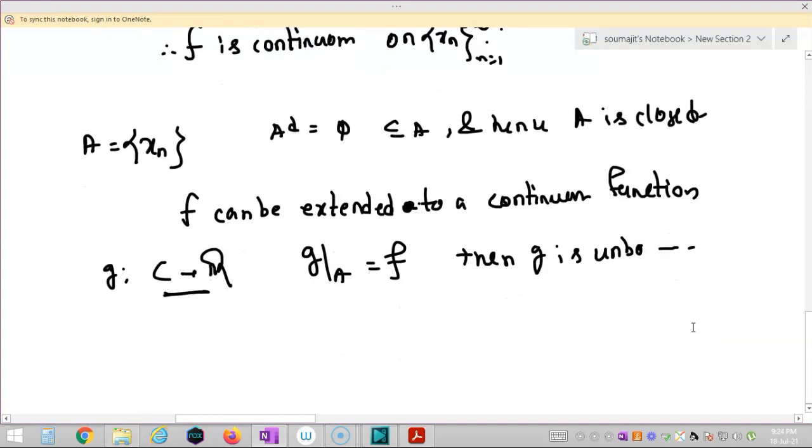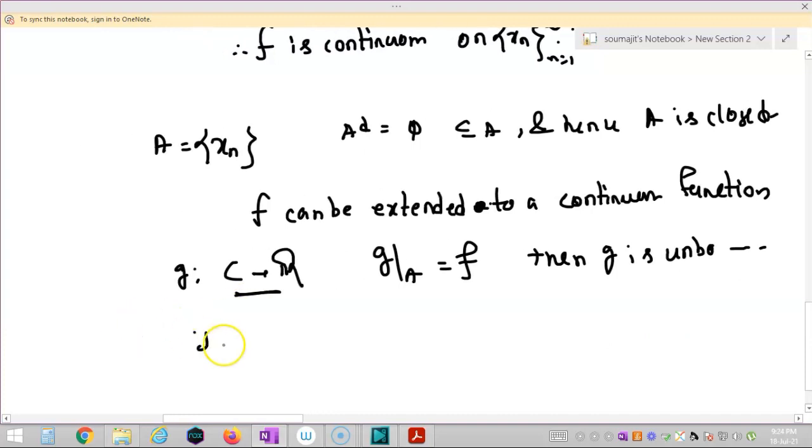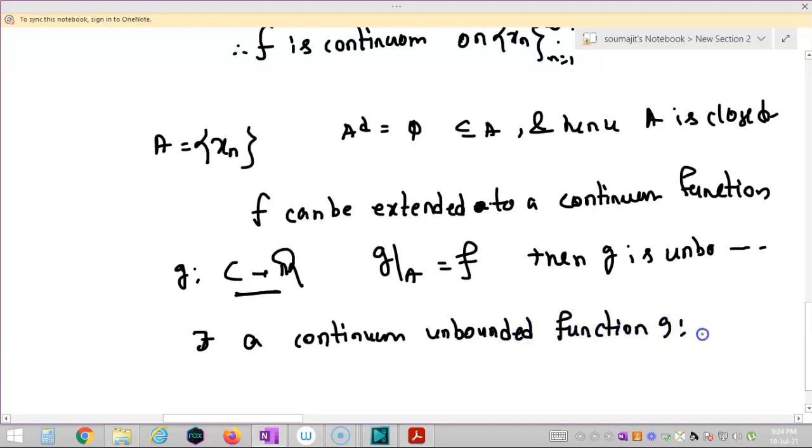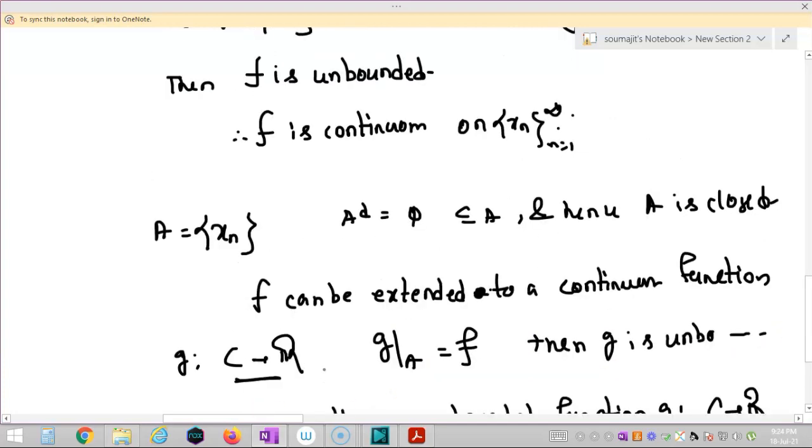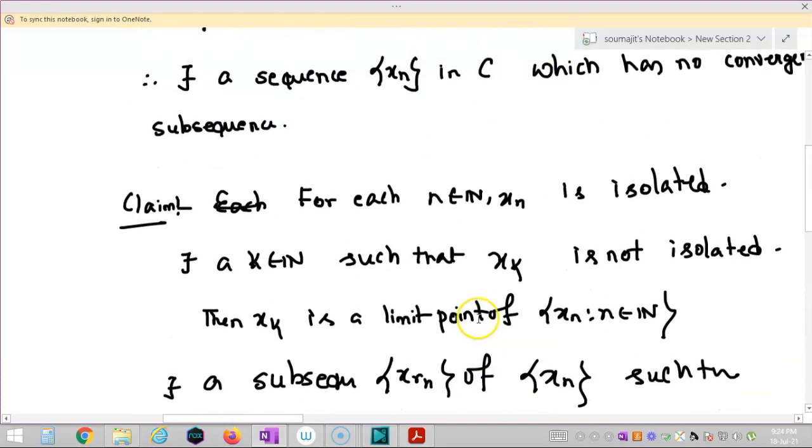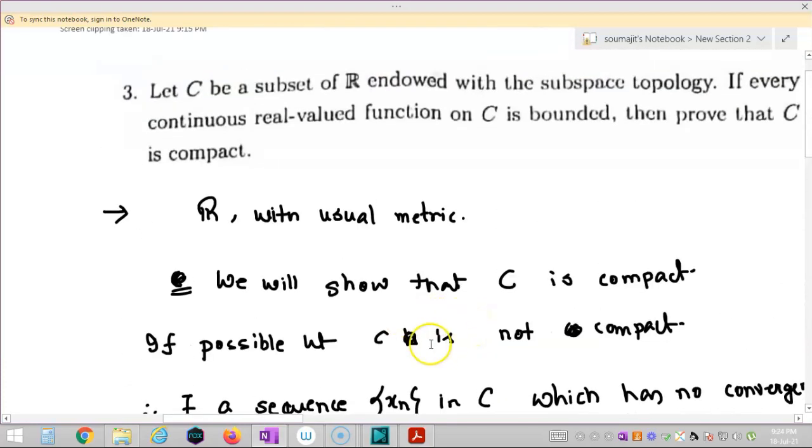Therefore, there exists a continuous unbounded function G from C to R, which is a contradiction, as it is given that every continuous function from C to R must be bounded. So our assumption is wrong, and hence C is compact. This completes the proof of question number 3.